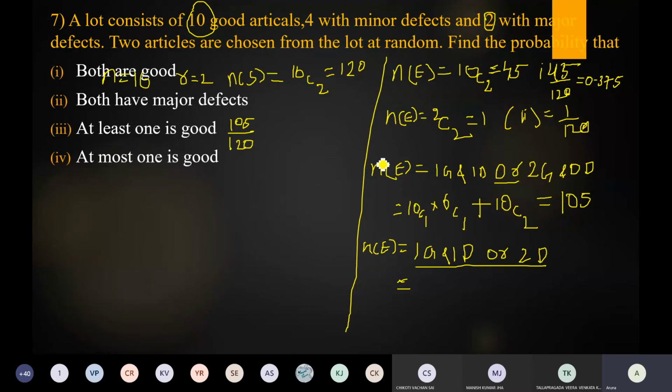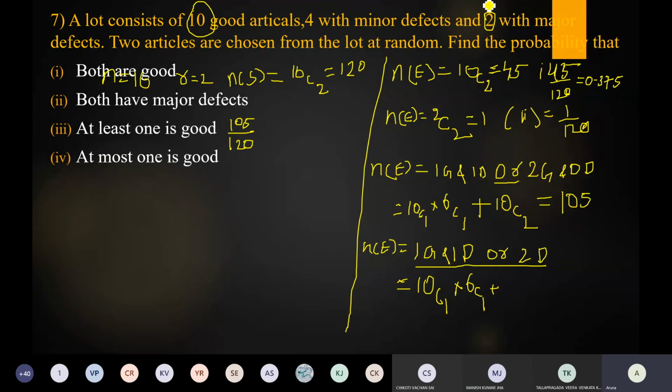Now see here. This is a 10 marks question. Listen carefully. So that's why write clearly, the theory part for the theory part. One is good item, so how to write? One is good item is nothing but total good items are 10, so 10C1 into one defective, which is 6C1.